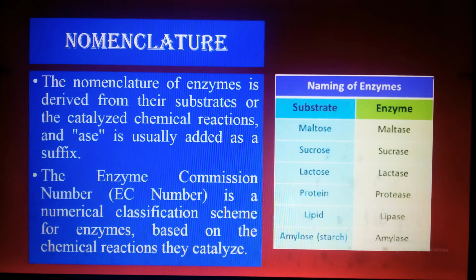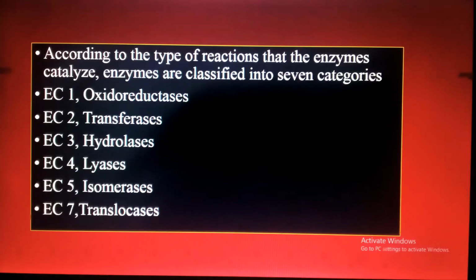Is it clear? Okay. Now, according to the type of reaction that the enzyme catalyzes, enzymes are classified into 7 categories, and EC is used for the enzyme commission number according to the International Union of Biochemistry and Molecular Biology. So EC1 is oxidoreductase. Number 2 is transferase, then hydrolases, lyases, isomerases, and translocases. I will discuss each and every type of enzyme in detail here.